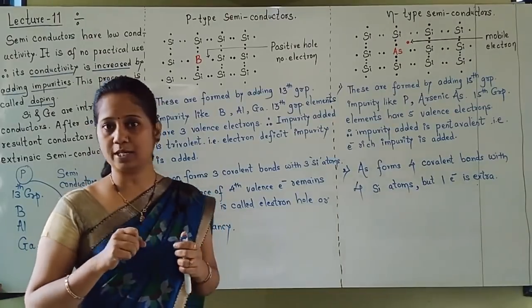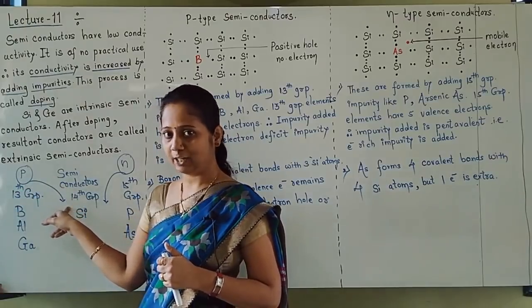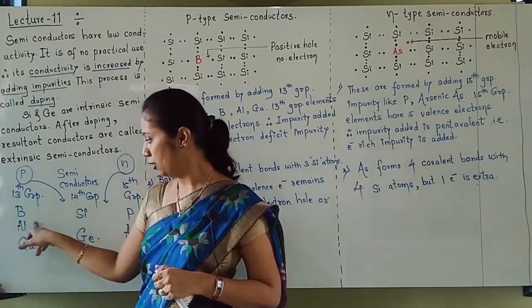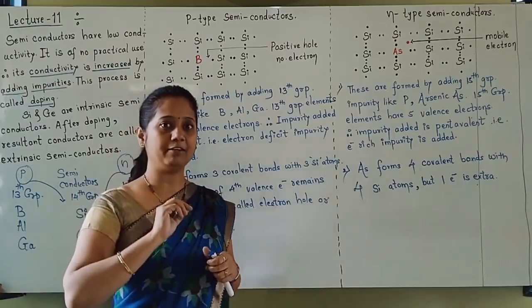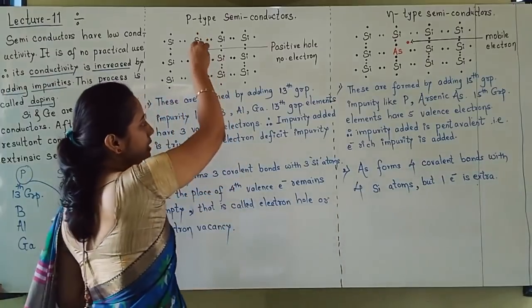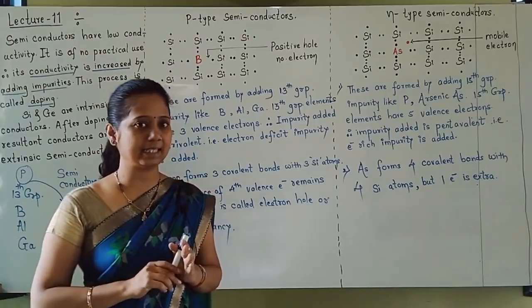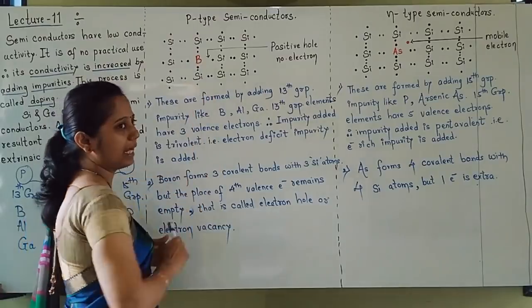Now what is done, students? Now we will add 13 group elements to the silicon. Let us take boron, we have added boron. You may add aluminium or gallium also. Imagine that we have added boron to silicon. So boron will occupy some of the sites in silicon. I have highlighted one boron atom here.